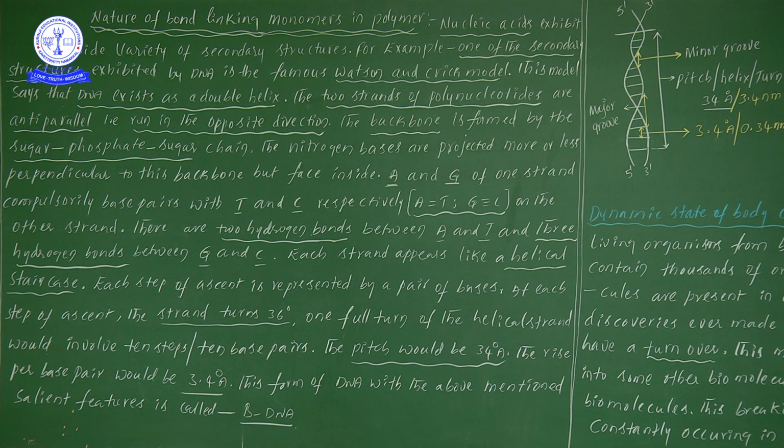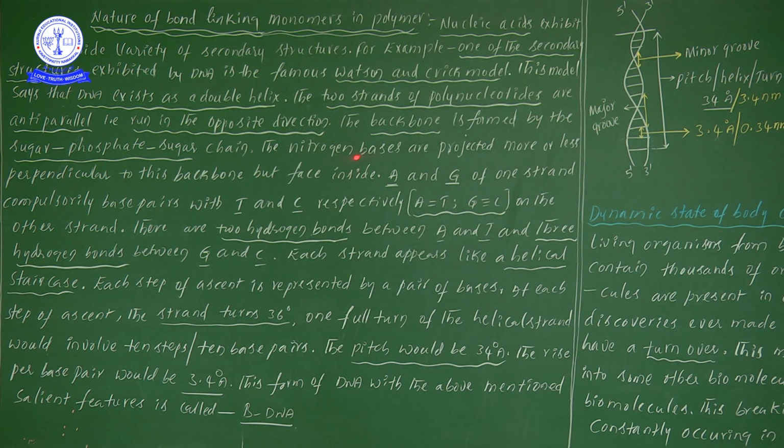So one nucleotide is formed by three components: phosphate, pentose sugar and nitrogen bases, isn't it? These three components come together and are involved in the formation of a nucleotide. The backbone bond here means the phosphodiester bond formation taking place between the phosphate and pentose sugar. Okay, so now nitrogen bases.